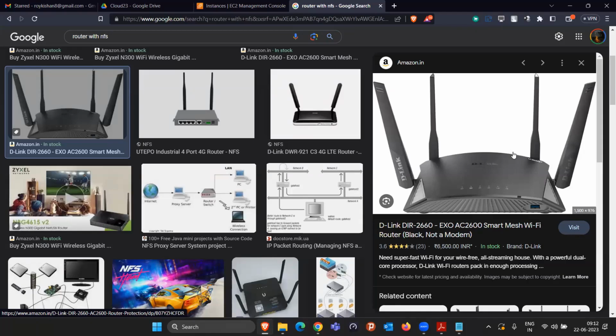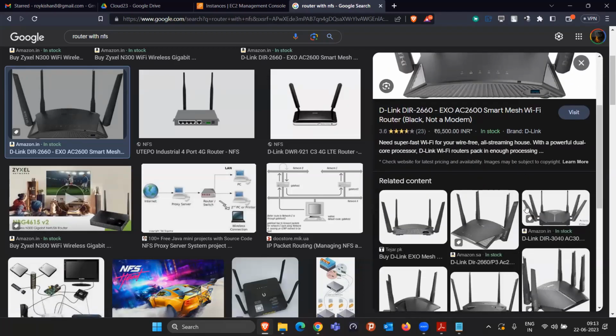So if there are 100 devices connected to your router, all 100 devices can read the data from the same pen drive file in a single go. And this thing we call network based storage. Got it, all of you? Yes. You are just plugging a hard disk here and all the devices present in your home can access the data. This concept we call network based storage.